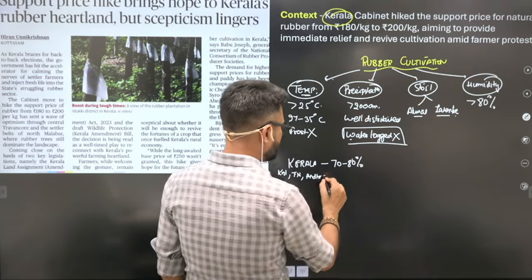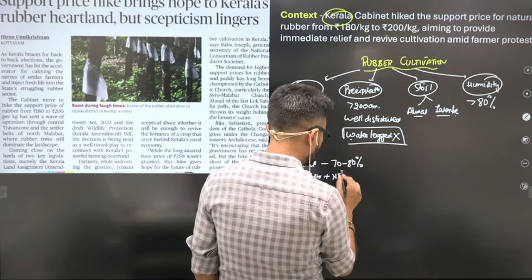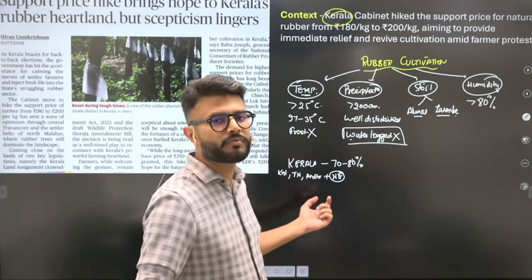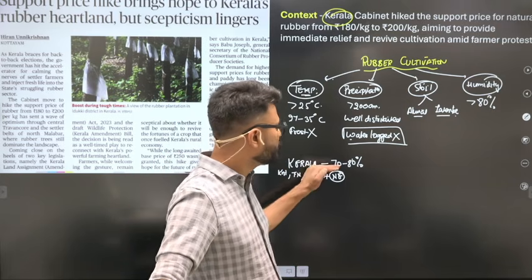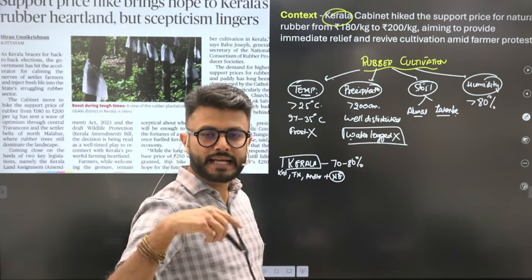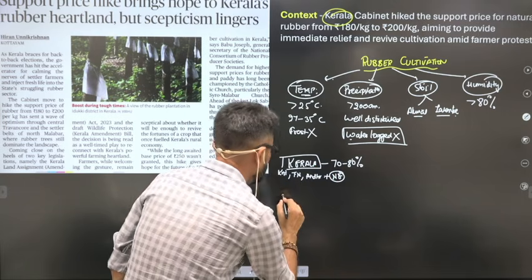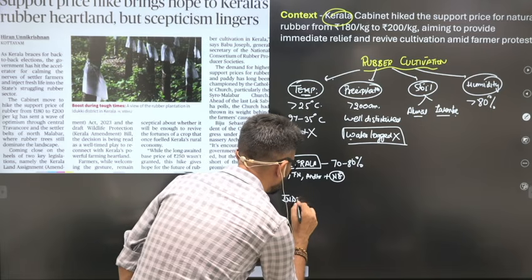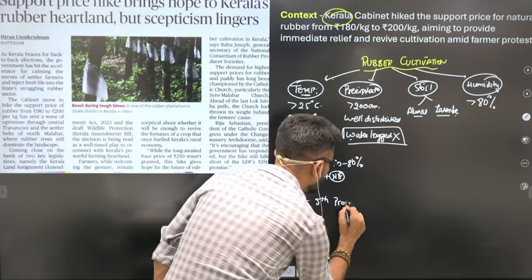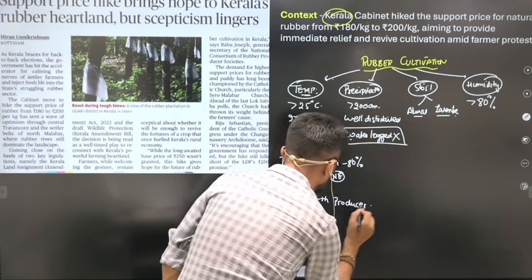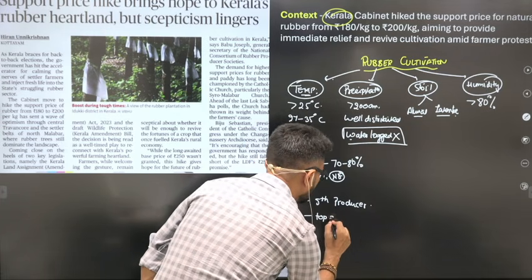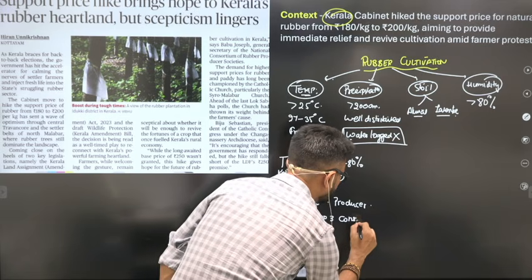Nowadays the northeastern states like Tripura and Nagaland are also coming up with rubber production. But still the leading producer is Kerala. In the global context, India is the fifth largest producer of rubber, and India is also among the top 3 consumers.